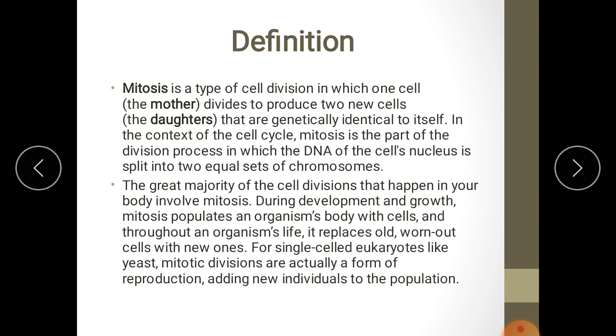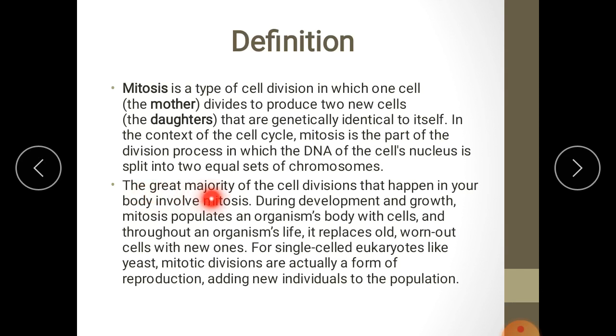So mitosis is a type of cell division in which one cell, the mother cell, divides to produce two new cells, daughter cells, that are genetically identical to itself. In the context of the cell cycle, mitosis is a part of the division process in which the DNA of the cell's nucleus is split into two equal sets of chromosomes. So in mitosis, what happens? The nucleus divides into two nuclei, and whatever the number of chromosomes present in the nucleus, they get split into two.